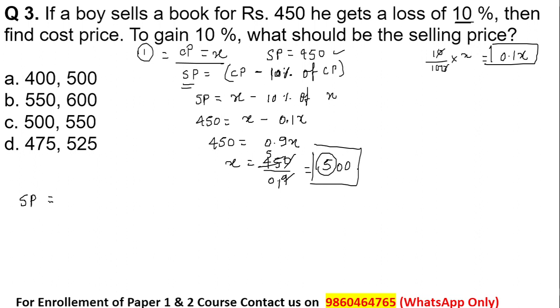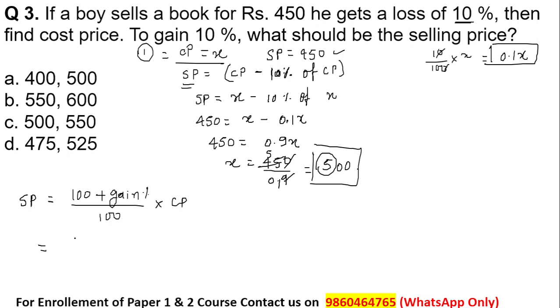One was when a person, that is a shopkeeper, incurs a profit, and the other when he incurs a loss. At that time, what are the 2 different formulas to find the cost price and selling price? I have mentioned such 4 formulas to you. So from that we'll use one formula: the selling price when a shopkeeper is gaining a profit is given by 100 plus gain percent into the cost price. Please go through the formula once, because those formulas are very important.